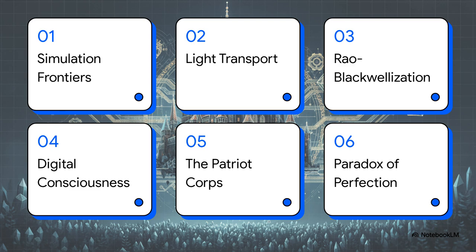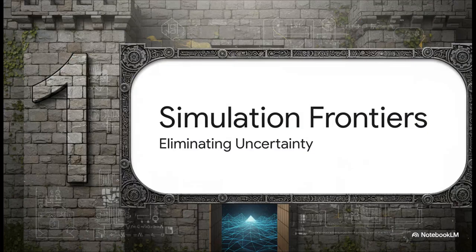Here's our roadmap for today. 1. The frontiers of simulation. 2. Light transport and variance. 3. Vanilla Rao-Blackwellization. 4. Simulating a digital consciousness. 5. The Patriot Corps AI. And finally, 6. The paradox of perfection. Let's get into it. Starting right off with Section 1, the frontiers of simulation.